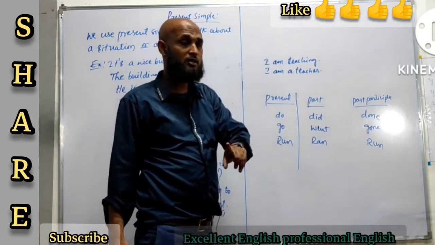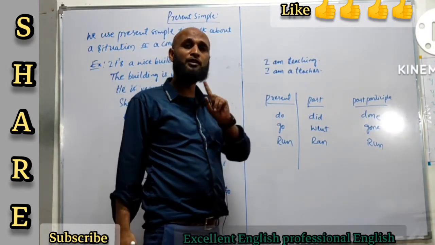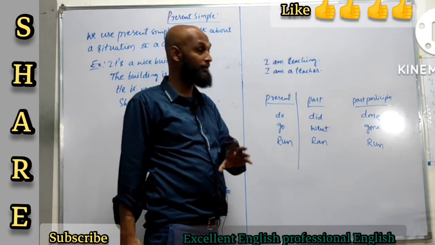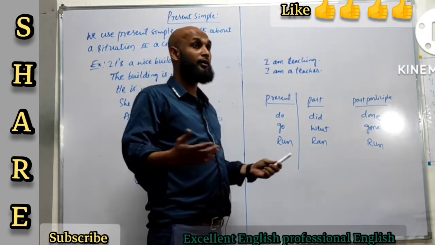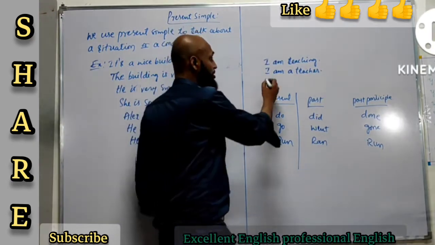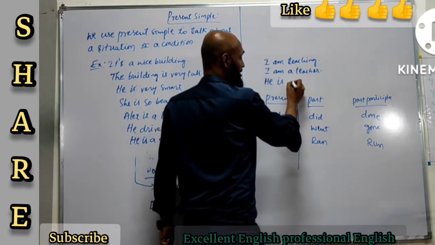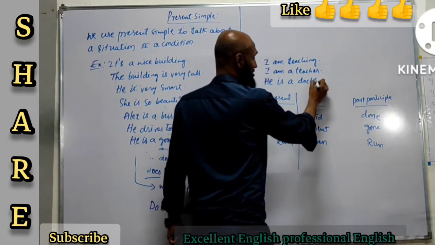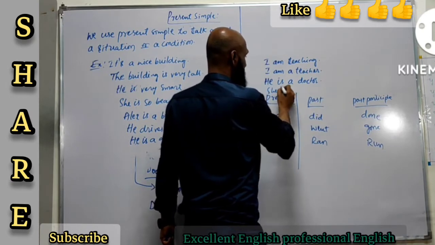So we use present simple to talk about a permanent situation. Alright? And then he is a doctor. She is a nurse. He is a doctor. She's a nurse. Alright? She's a nurse.